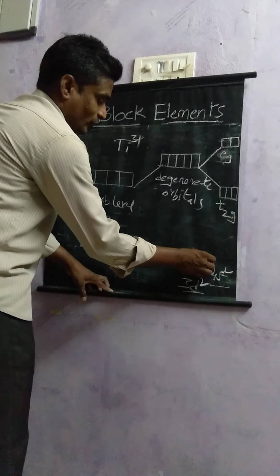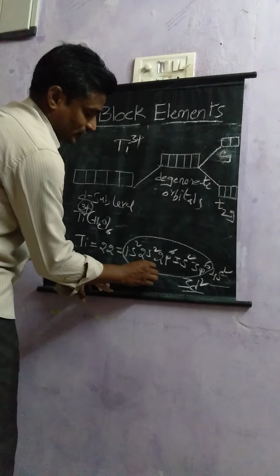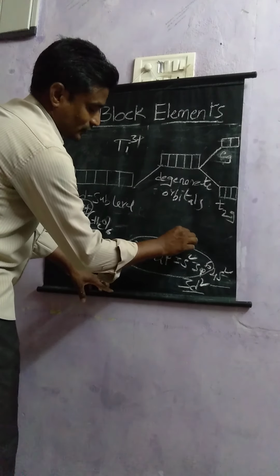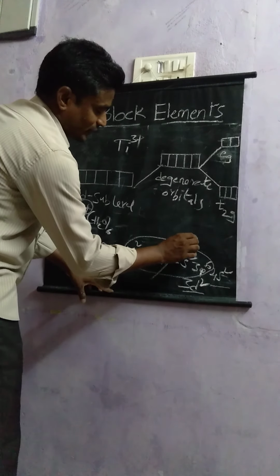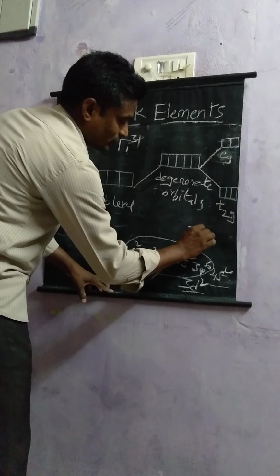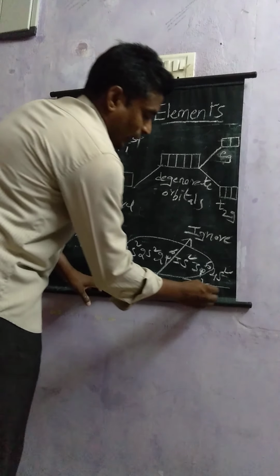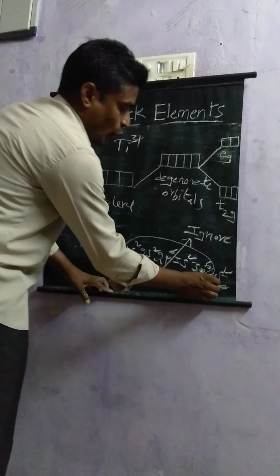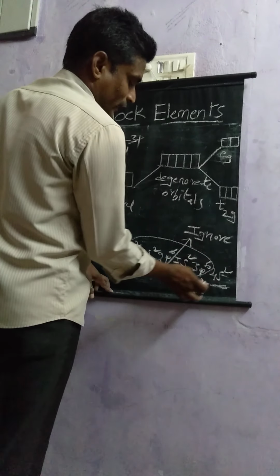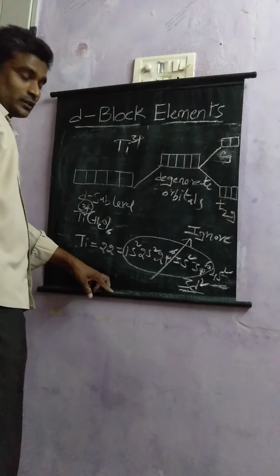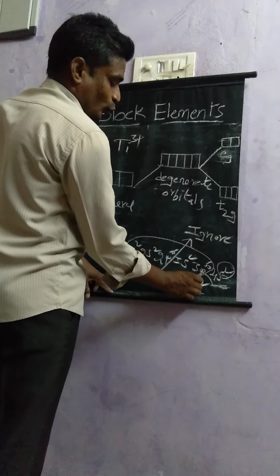The remaining configuration is not outermost shell, so just ignore it. Our concern is only 4s and 3d. Here in 4s orbital there are 2 electrons, and in 3d there are 2 electrons.